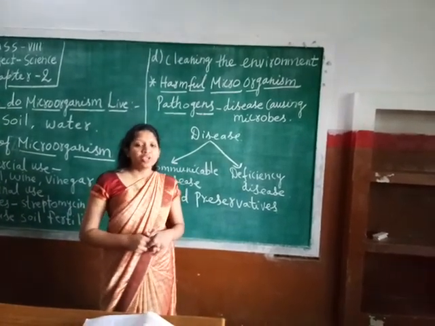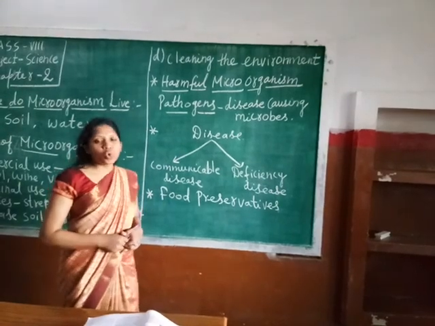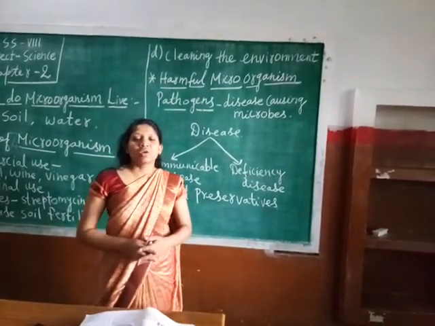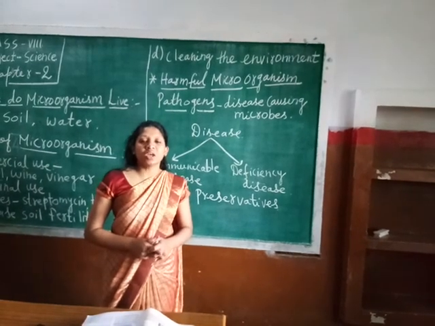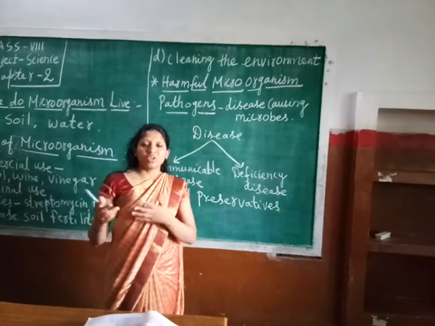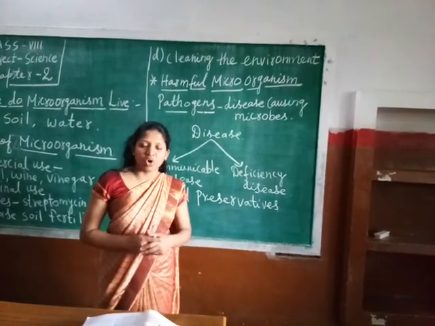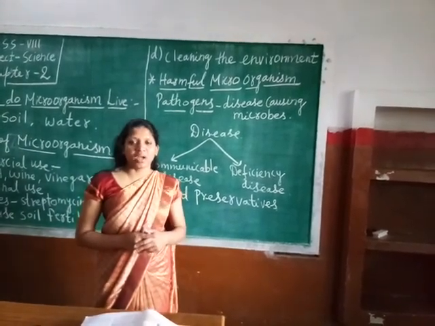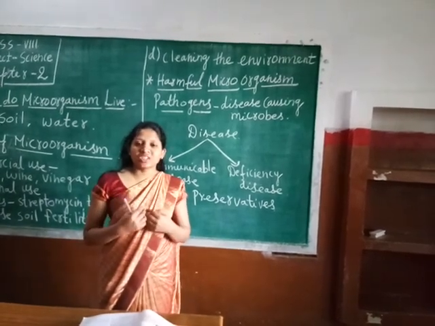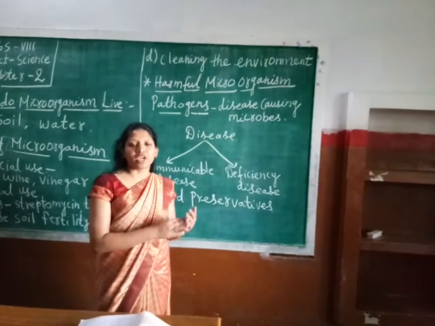Clear, students? So whenever we go to a doctor when we suffer from any disease, the doctors take blood samples, urine samples, and do various types of tests. On the basis of symptoms and tests, they confirm that we are suffering from a particular type of microorganism.